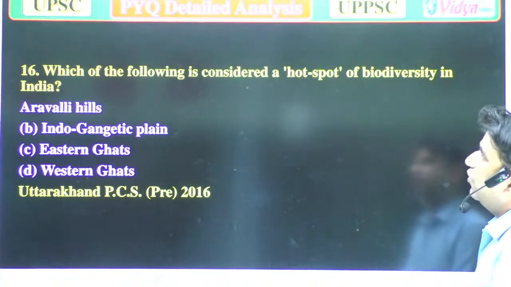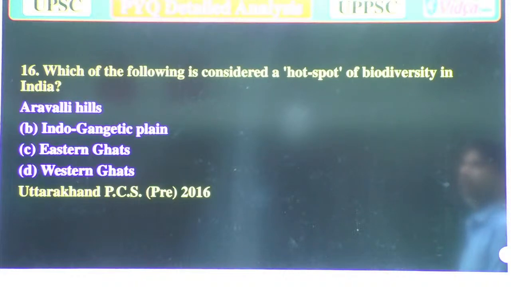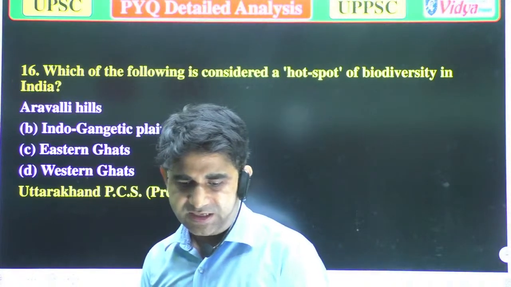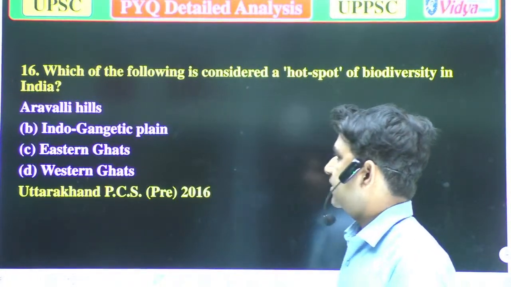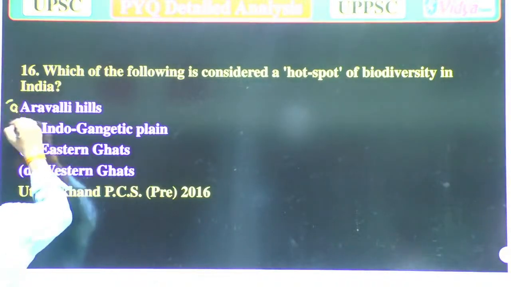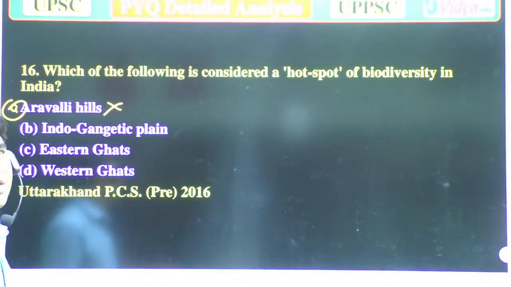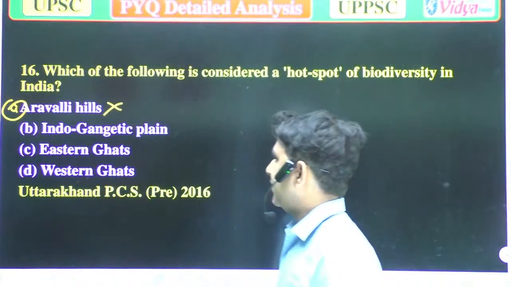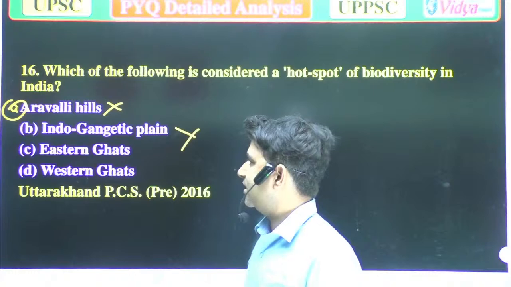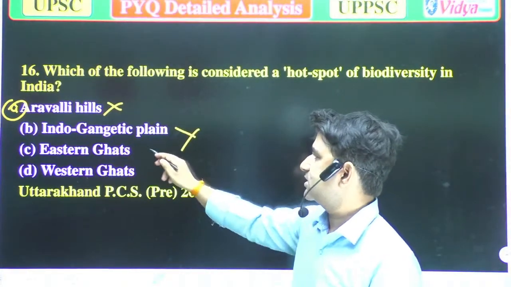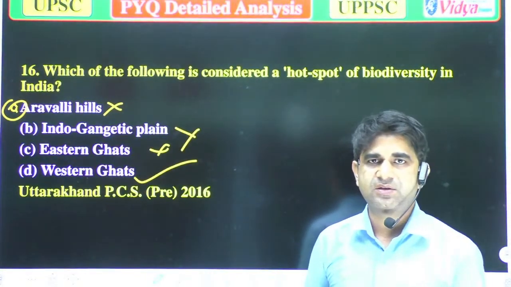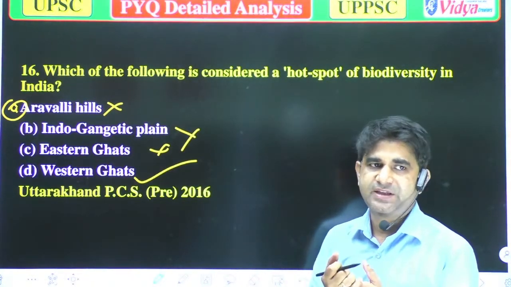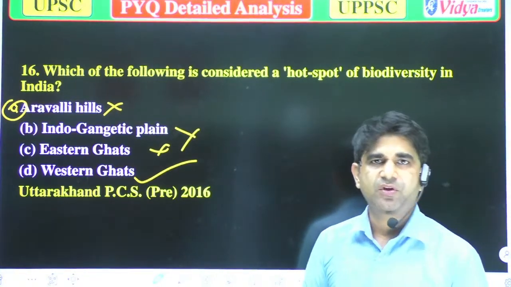Our next question is, which of the following is considered a hotspot of biodiversity in India? Option A, Aravalli Hills. It is wrong because in the Aravalli Hills there is not a huge biodiversity. B, Indo Gangetic Plains. It is also wrong. Option C, Eastern Ghats, and option D, Western Ghats. As we discussed earlier, Western Ghats are the correct answer because the most biodiverse areas are there. Now we'll move to the next question.